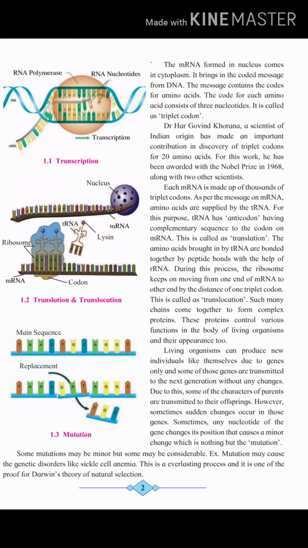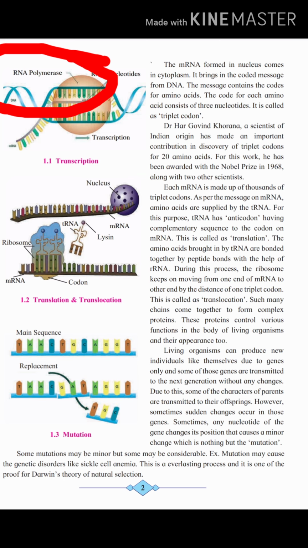Now the protein synthesis starts in the nucleus, okay, because the DNA is present inside the nucleus. The first thing that happens is the uncoiling of the DNA. DNA is present in a double helical structure, so just one strand of the DNA takes part in protein synthesis.